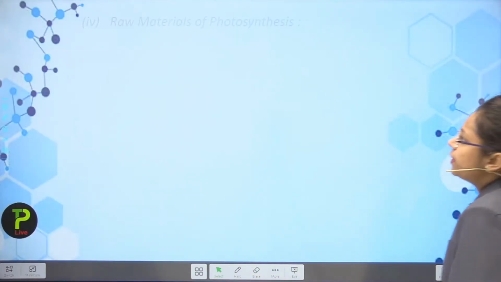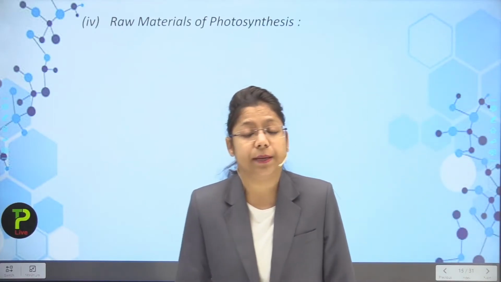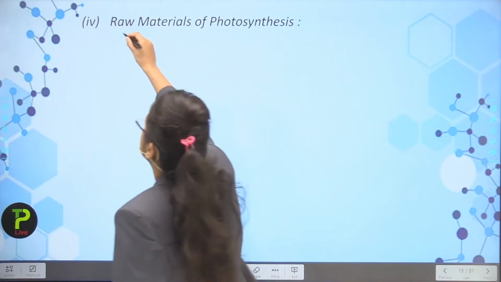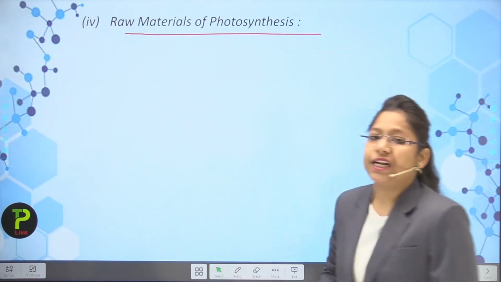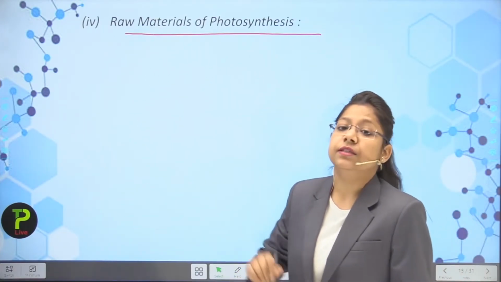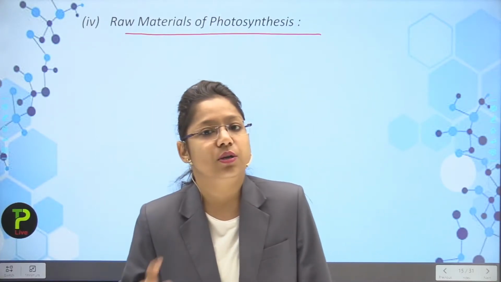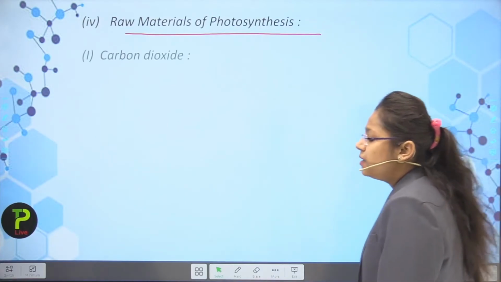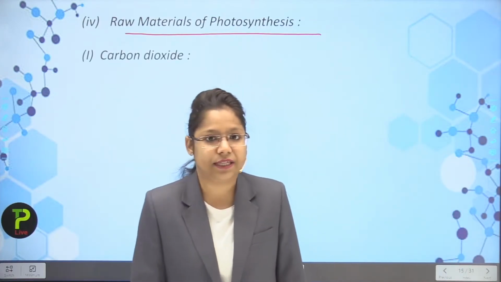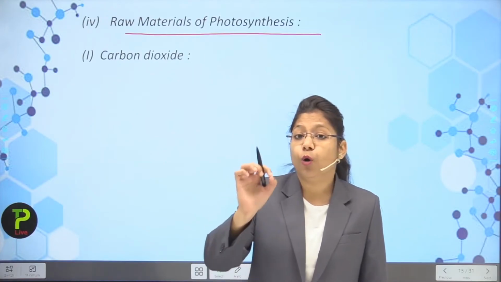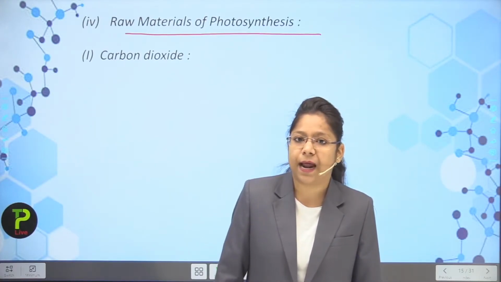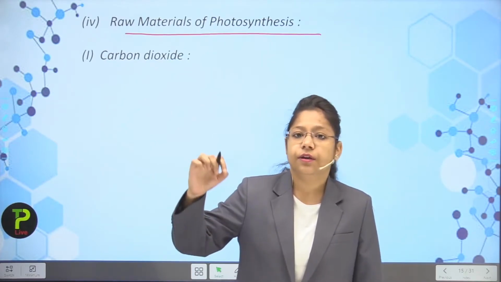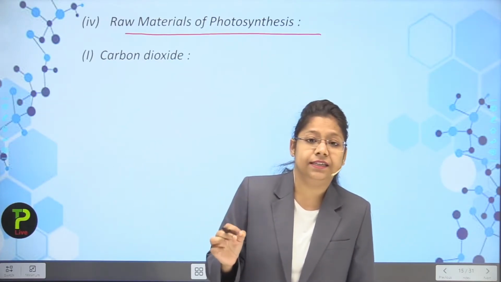Now we are moving towards the most important part of photosynthesis, that is the raw materials of photosynthesis. So what are the raw materials of photosynthesis? There is a question in your mind, so let me clear this thing. The raw materials for photosynthesis are, firstly, carbon dioxide, and secondly, the most important thing required by a plant to make its survival possible and also to produce fruits and vegetables, that is water.